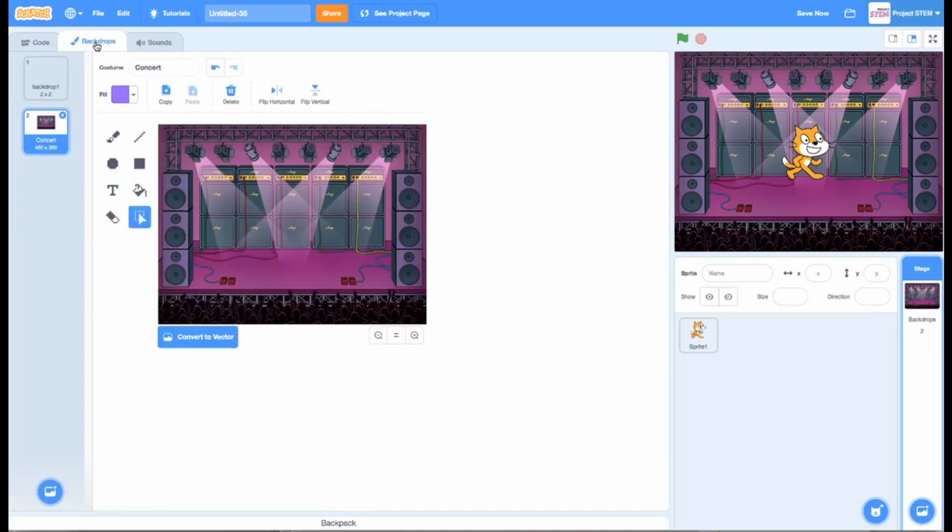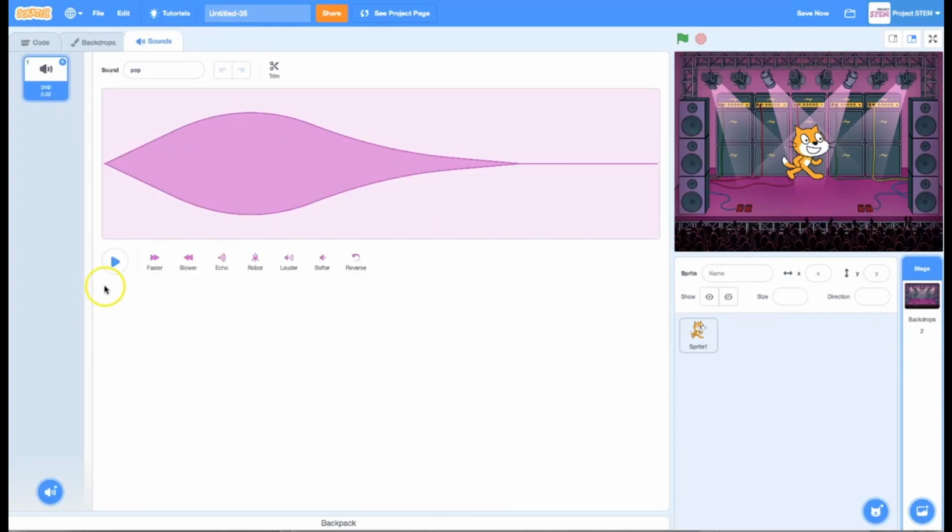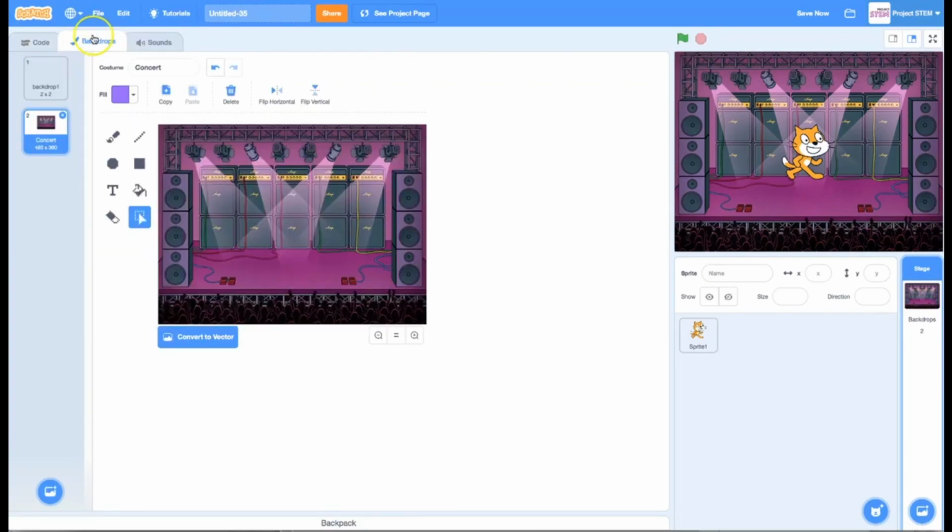We can modify the backdrop. If I wasn't a fan of the whole purple thing that they had going on there, I could maybe modify this backdrop to look a little different. And again, there's a sound, a little pop that has been brought in for this. And of course, I could access different sounds. But those sounds are for the backdrop rather than the sprite.